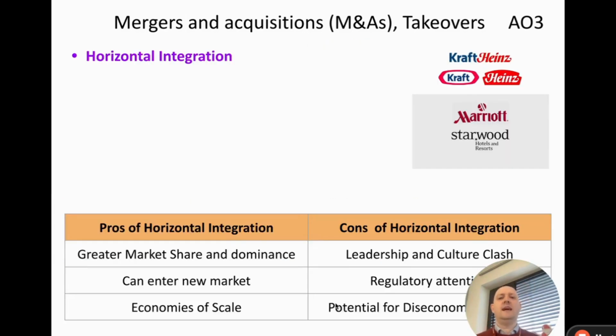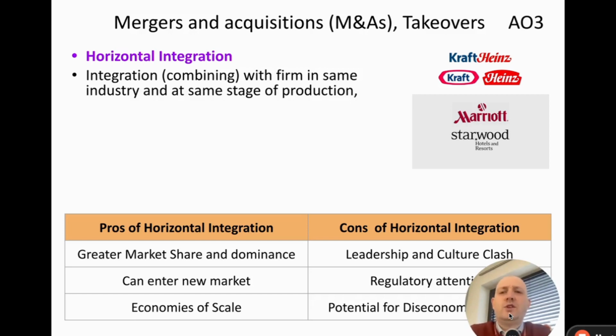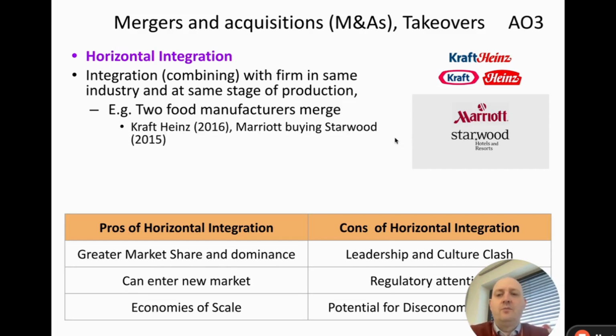In the context of mergers, acquisitions, and takeovers, we can actually break these up into 3 different types of integration. The first one is called horizontal integration. The word integration is when we combine 2 things together. Horizontal integration is when 2 firms in the same industry at the same stage of production become one firm. That could be, for example, where 2 food manufacturers merge.